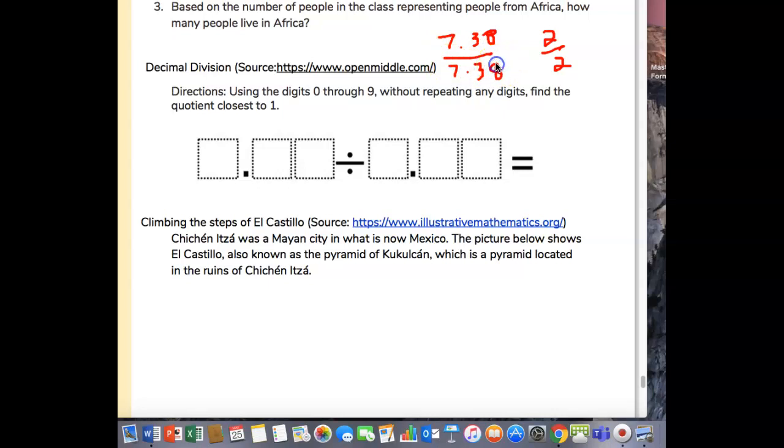So we're going to get closest to a number, but we can't make it exact because we can only use these digits one time, okay? So we can't put 7.38 divided by 7.38. We have to use these digits only once, okay? So that's why it says closest to 1, but we're not going to make it exactly 1.